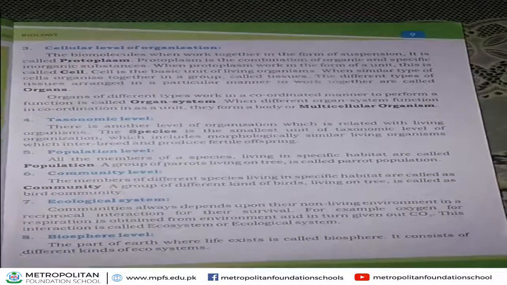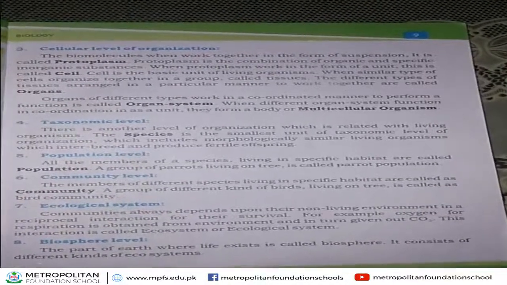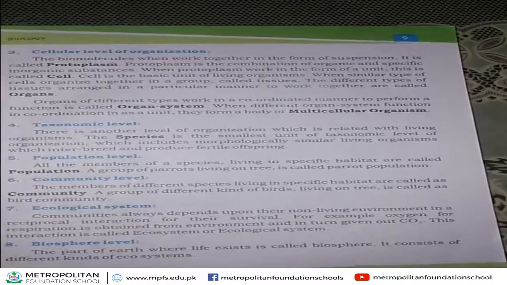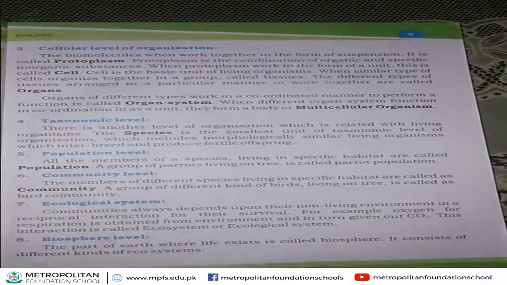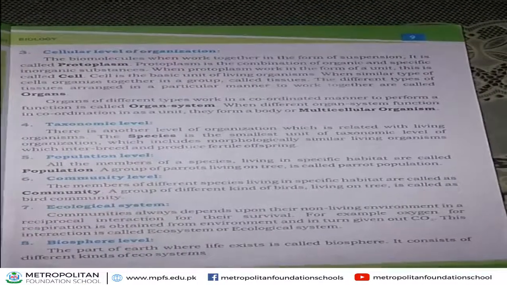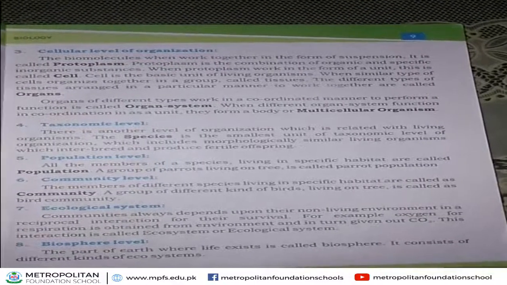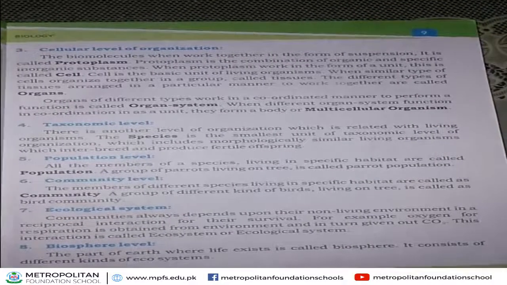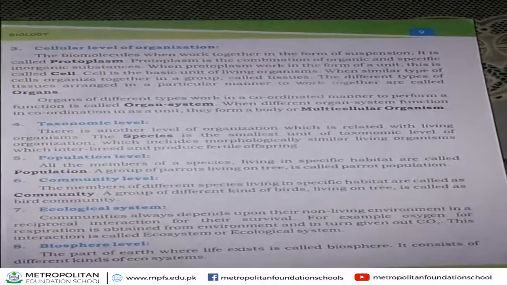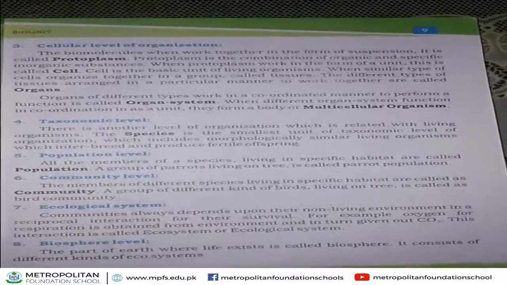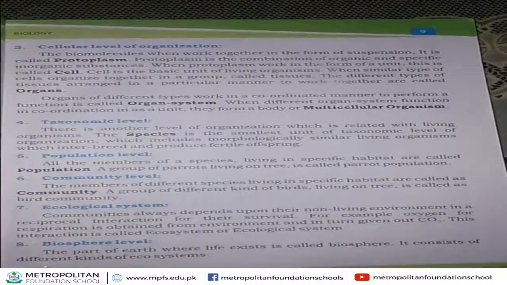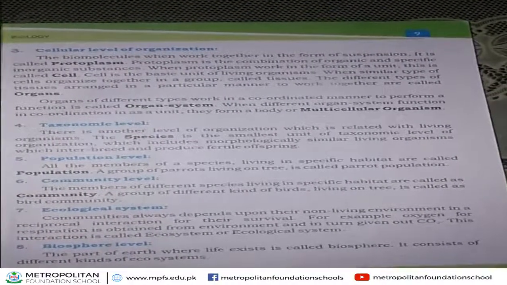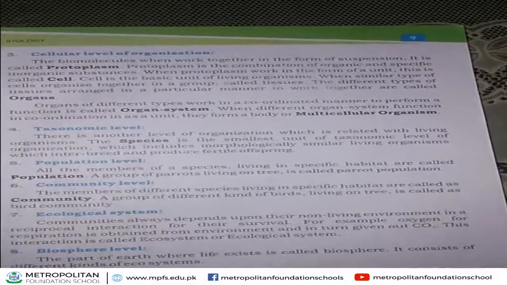Okay. Next, population level. Population means all the members of a species living in a specific habitat. These members of a species that live in a specific habitat are called a population. For example, a group of parrots living on a tree is called a parrot population. A group of lions found in a forest is called a lion population.